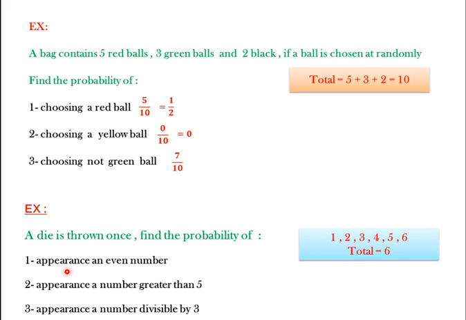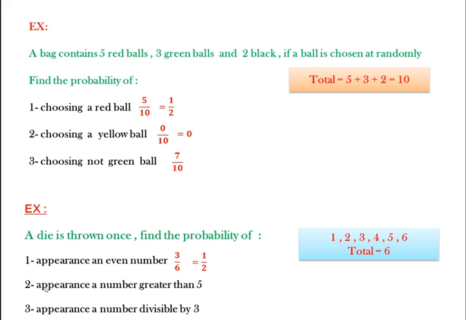Now we can get the probability of the appearance of an even number. Among these numbers, how many are even? 2, 4, 6. So there are 3 numbers. Then 3 over 6, by simplifying, dividing by 3, equals 1 over 2.